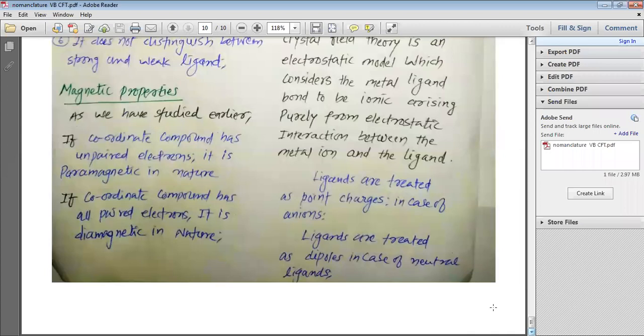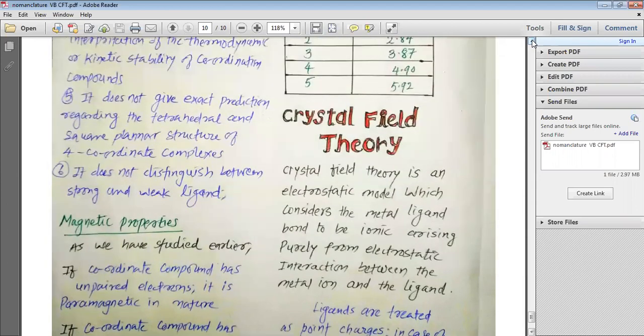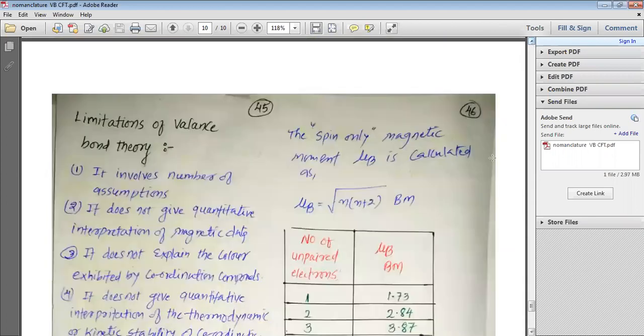Now we are going to study the magnetic properties. Magnetic properties, my dear students, we have already studied. As we have studied earlier, if a coordination compound has unpaired electrons, it is going to be paramagnetic. But if the coordination compound has all the electrons paired, it is going to be diamagnetic.